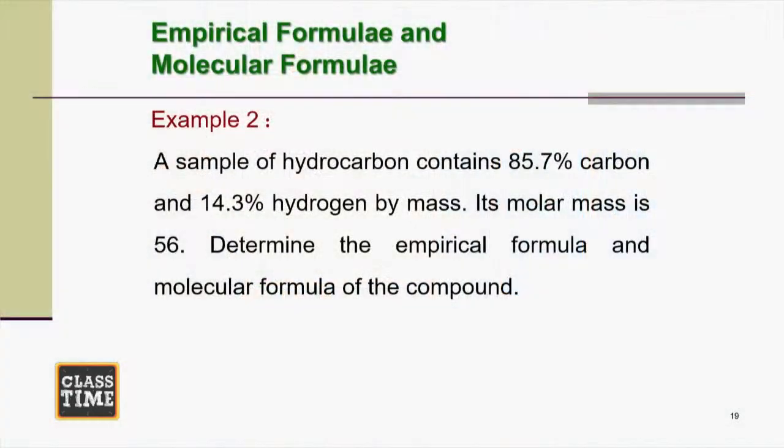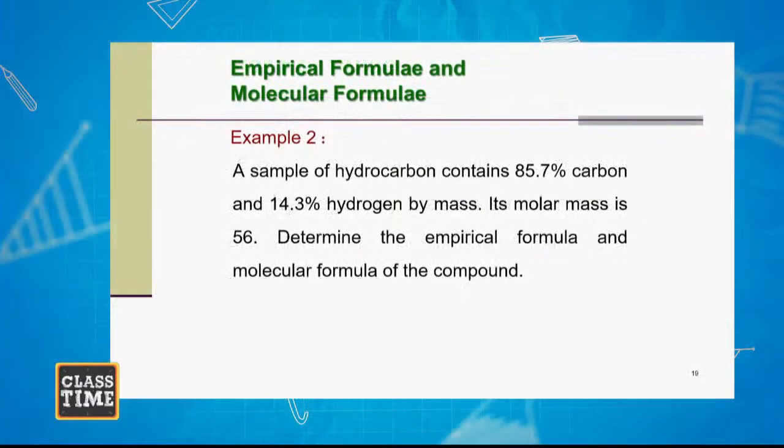So it says a sample of hydrocarbon contains 85.7% carbon and 14.3% hydrogen by mass. Its molecular mass is 56. So here we are to calculate the empirical formula and the molecular formula of the compound.